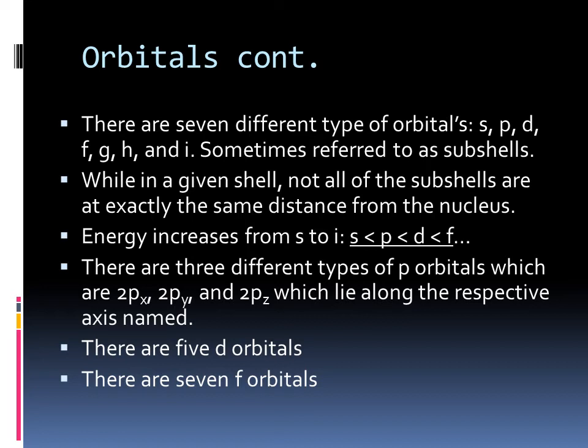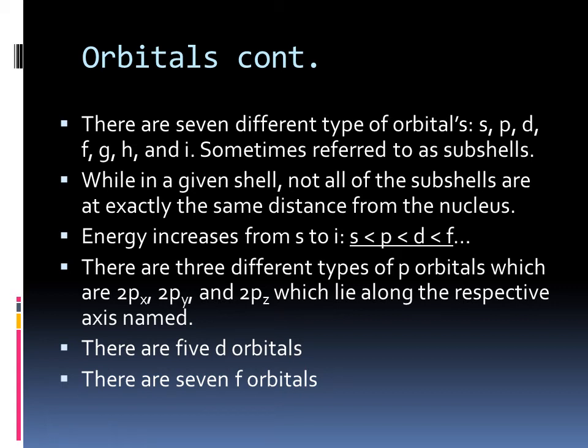There are more than just s and p orbitals, though. There are 7 different types of orbitals in all: s, p, d, f, g, h, and i, and they can also be called subshells. The first 4 are the primary orbitals, but we will not be talking about f today.